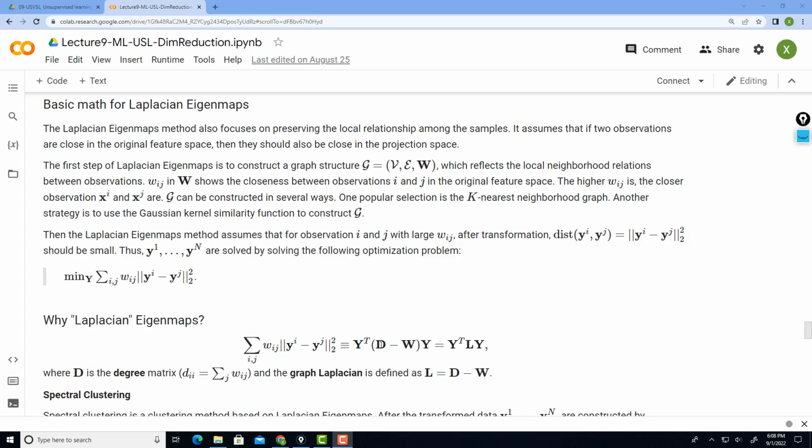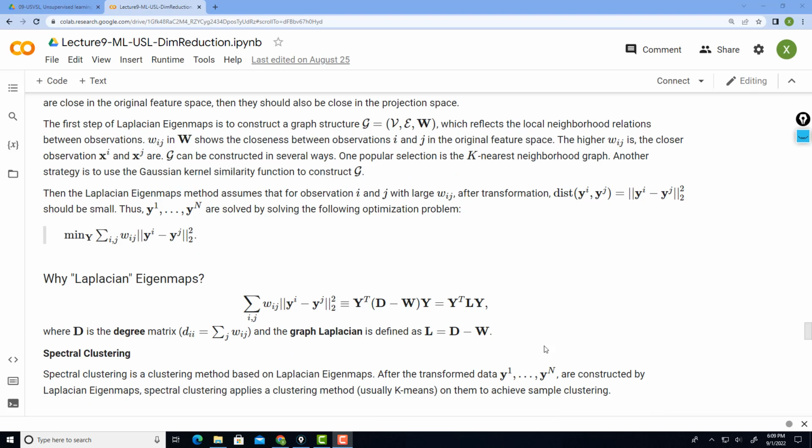In graph theory, this D is known as the degree matrix, and D minus W is the graph Laplacian. So when you minimize this loss function, essentially you are trying to find the eigenvectors corresponding to the eigenvalues of the graph Laplacian matrix. So that's why this is known as Laplacian eigenmaps.